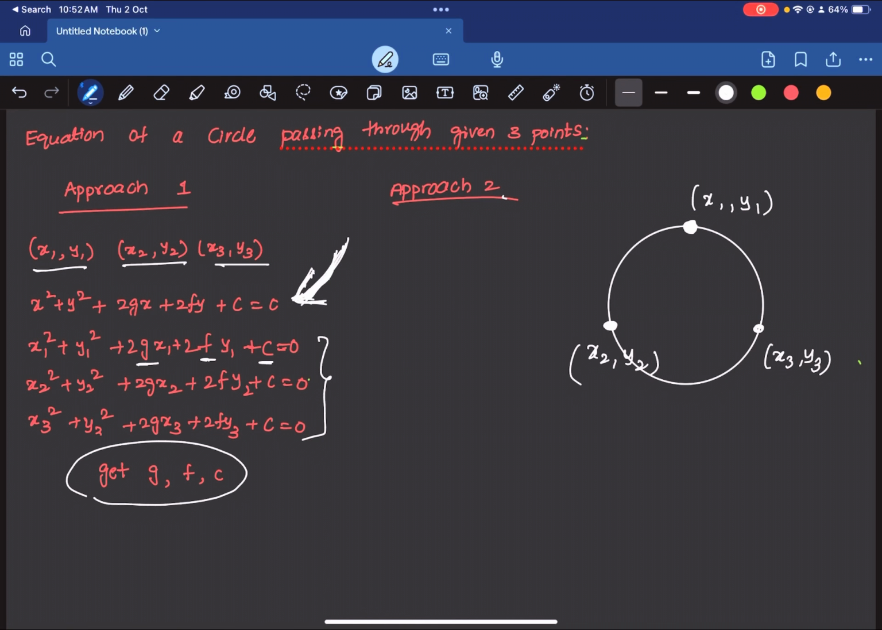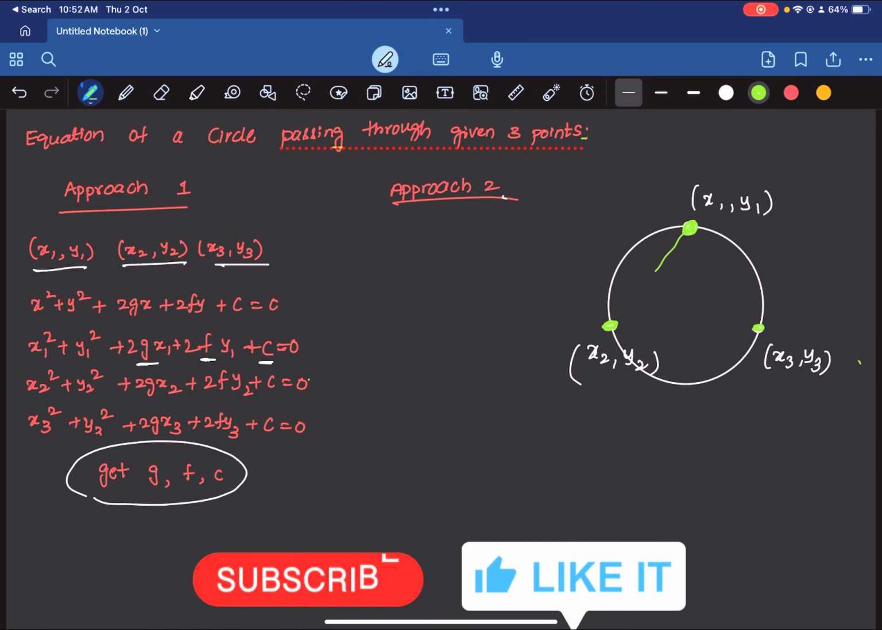So let us move ahead with the second approach. Now, second approach is, so you have these 3 points on the circle, these green points on the circle. Now using these 3 points, you can form a triangle.